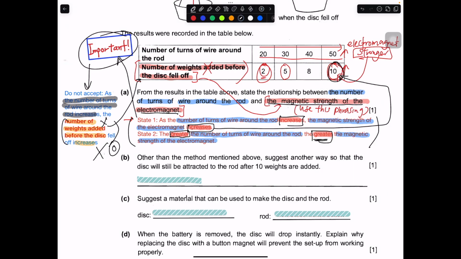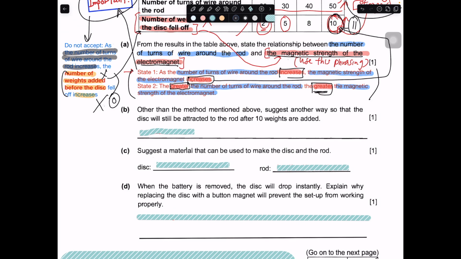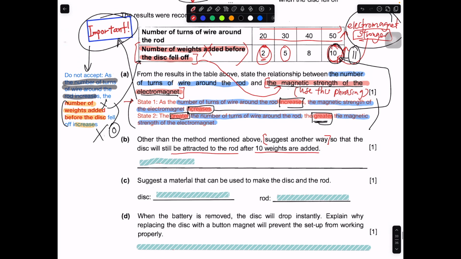Okay, for this: other than the methods mentioned above, suggest another way so that the disc will still remain attracted to the rod after 10 weights are added. So they are trying to tell you, I want the disc and the rod to remain attracted after 10 weights added. So I want a stronger electromagnet. But you cannot tell me increase the number of coils, because this is the method that's being mentioned in the question or in part A. You cannot tell me this.